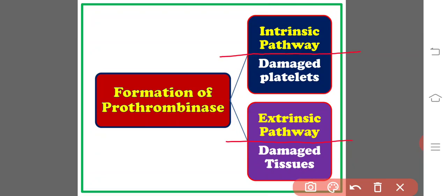That is, there are 2 thromboplastins. One is the plasma thromboplastin, another is the tissue thromboplastin. Plasma thromboplastin is formed by the intrinsic pathway, whereas tissue thromboplastin is formed by the extrinsic pathway. In the intrinsic pathway, damaged internal blood vessels and their damaged platelets form the plasma thromboplastin, whereas in the extrinsic pathway, damaged tissues take care of the formation of the thromboplastin or prothrombinase. How will it take place? Let us see.